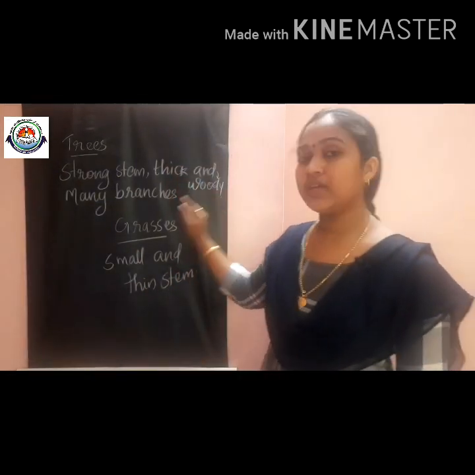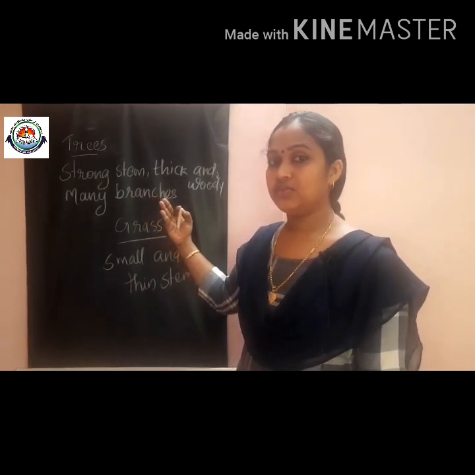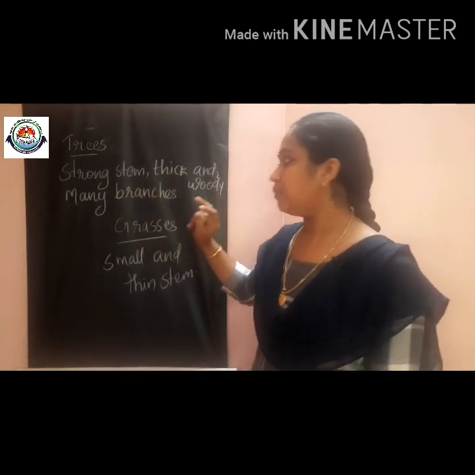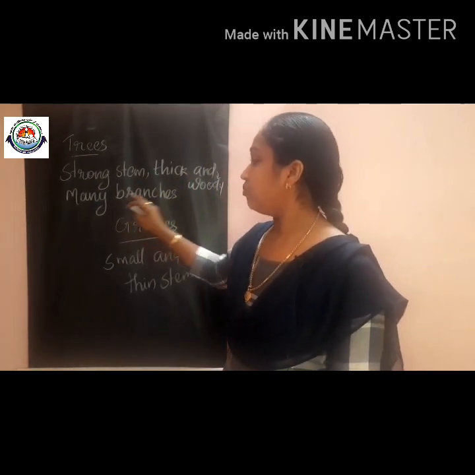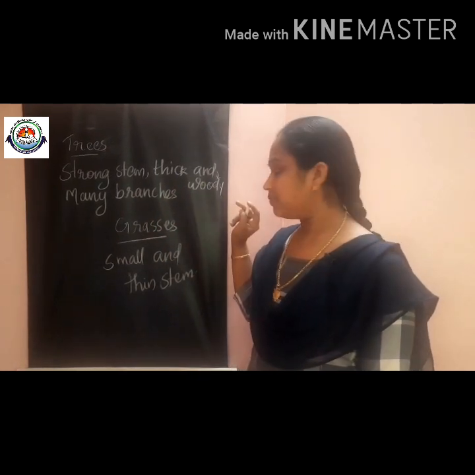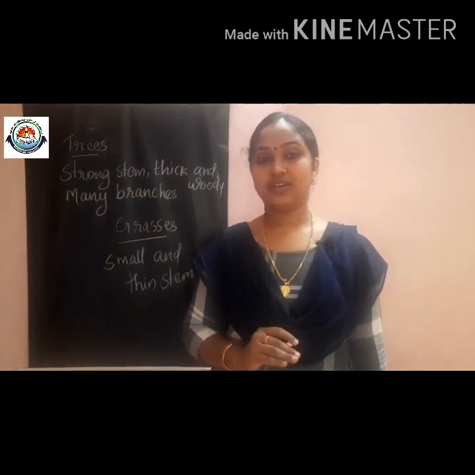Okay, we can write some examples for trees also. Trees have a strong, thick and woody stem. Then they have many branches. What about the grasses? Small and thin stem. Now you have the differences.